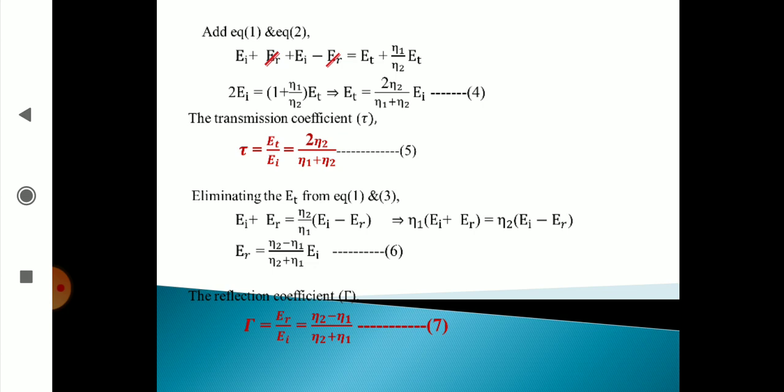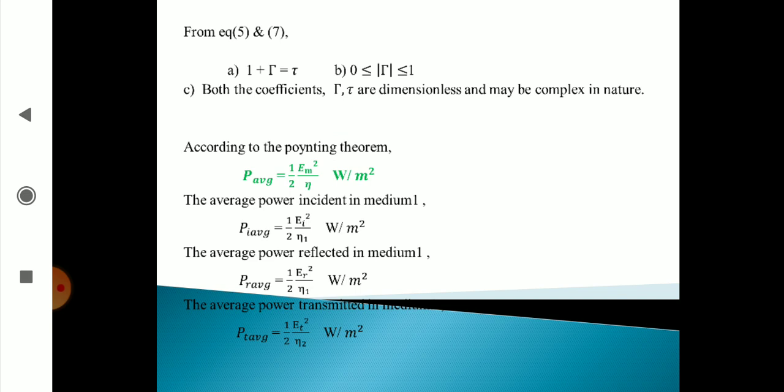Now I want to take this EI to the left side. Then we have ER by EI is equal to eta 2 minus eta 1 by eta 2 plus eta 1. What is ER by EI? It is the reflection coefficient. The reflection coefficient gives the value of how much is reflected out of this incident wave. Therefore, capital tau is equal to ER by EI, that is equal to eta 2 minus eta 1 by eta 2 plus eta 1.